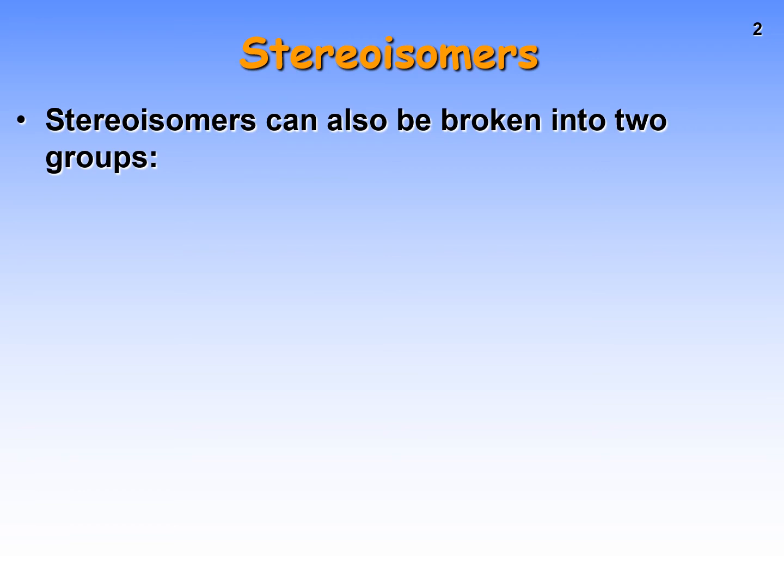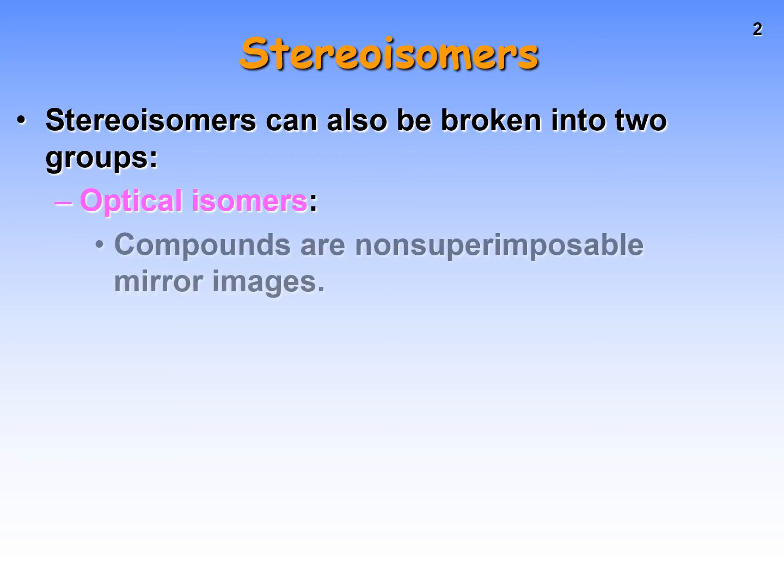Stereoisomers can also be broken into 2 groups, right? The other group of stereoisomers are known as optical isomers. Optical isomers are where we have 2 compounds that are non-superimposable mirror images of each other.